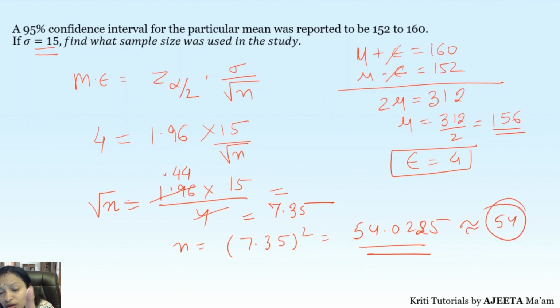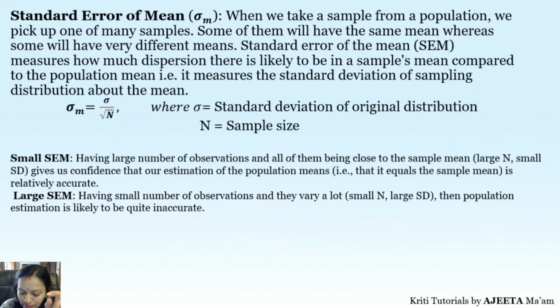So only one formula is there, that is margin of error. Values for the 90% and 95% confidence levels are important. You can find standard deviation, you can find n, you can find alpha, everything. Right? So this is what we have for interval estimation. Correct? So this is a very simple topic. I hope you all have understood it well. Now let's take one very simple term, that is standard error of mean, along with this.